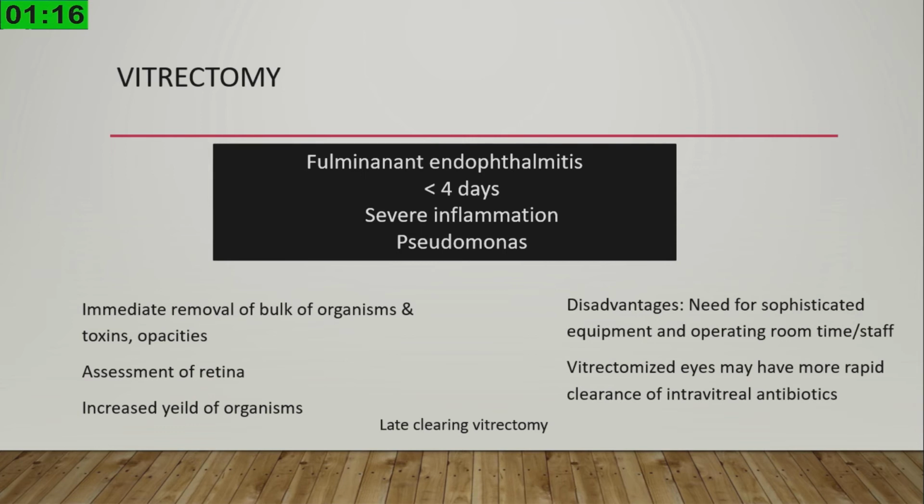There will be membranes and collections of inflammatory material over the macula, which can be washed off to reduce macular toxicity. It also helps you to assess the retina during the surgery, which will tell you what is happening to the retina, and it will increase the yield of the microbiology specimen you can get. The only disadvantage is you need the surgeon as well as the instrumentation. Another disadvantage is that a vitrectomized eye has a more rapid clearance of intravitreal antibiotic. Very often, once the inflammation is controlled, you have to do a late vitrectomy just to clear the media. That is totally different from this vitrectomy.